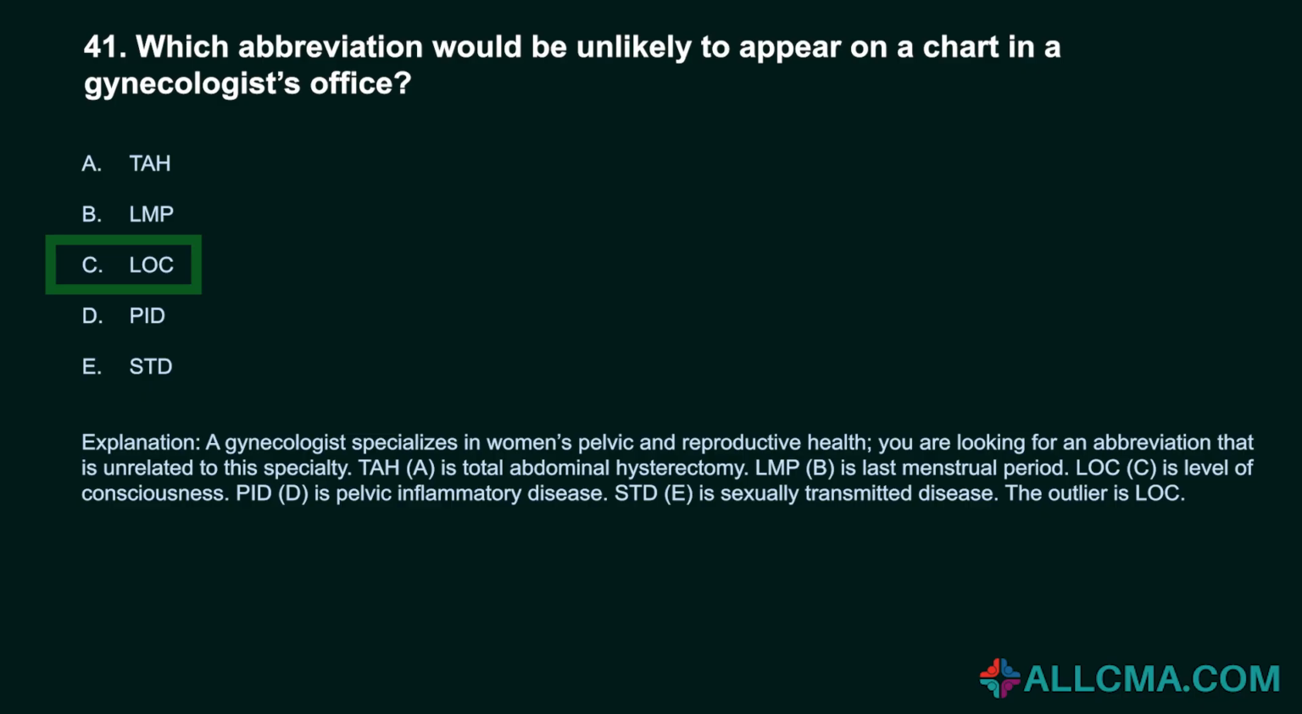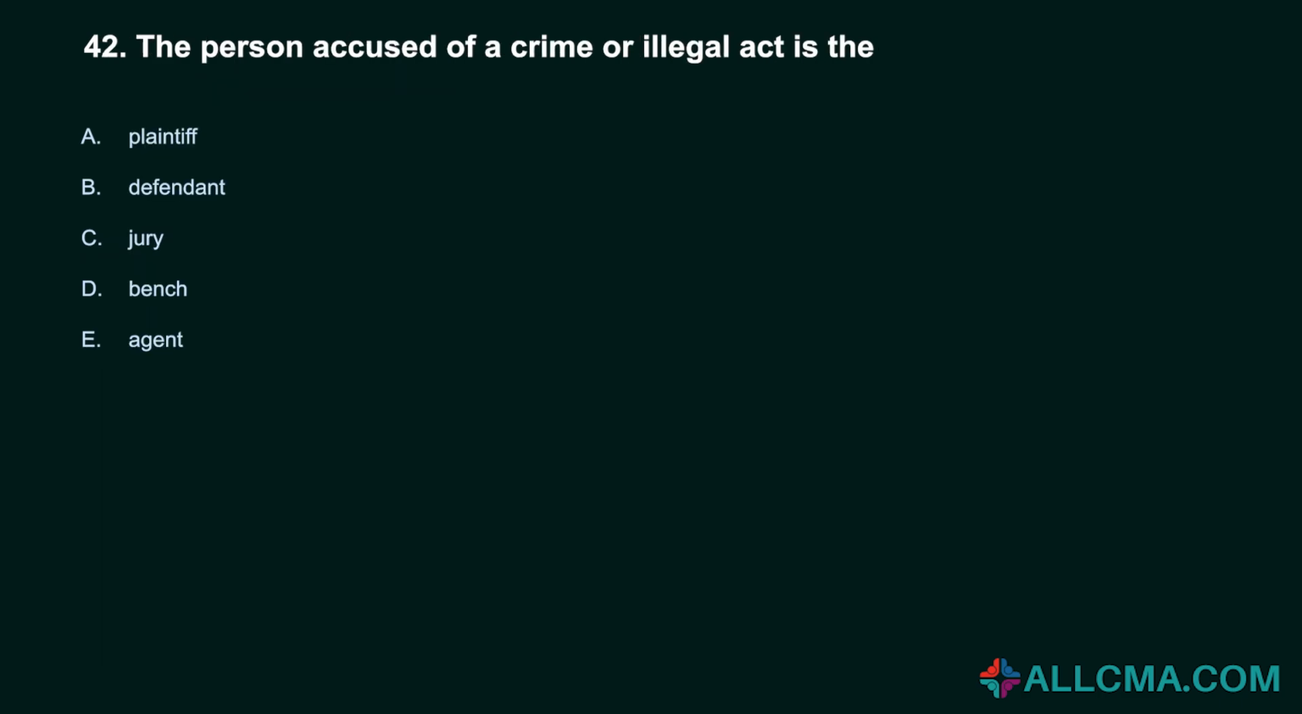TAH, A, is total abdominal hysterectomy. LMP, B, is last menstrual period. LOC, C, is level of consciousness. PID, D, is pelvic inflammatory disease. STD, E, is sexually transmitted disease. The outlier is LOC.